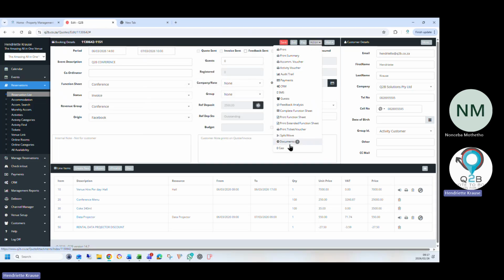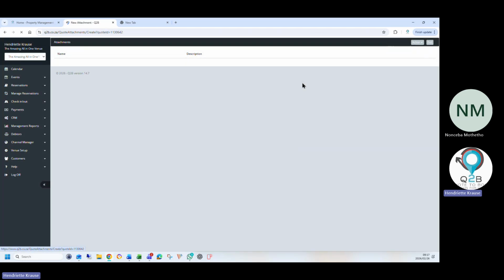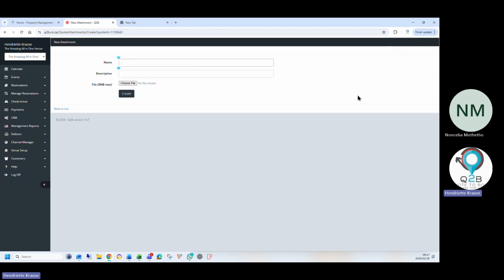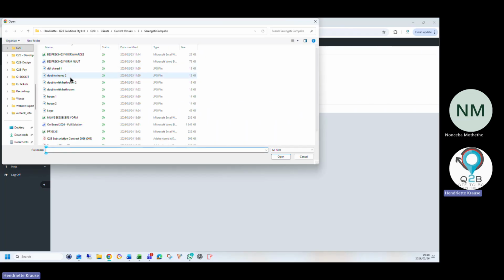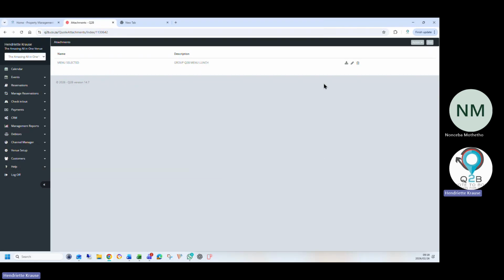Then also what's nice for events, you can upload a full menu that they selected, proof of payments, anything, and it stays with the booking. So let's, for instance, say this is a proof of or menu selection. And you can say group Q2B menu for lunch. And you can upload up to 5 megabytes document, any document that you want to upload. So I'm going to select anything that's there, and there you go.